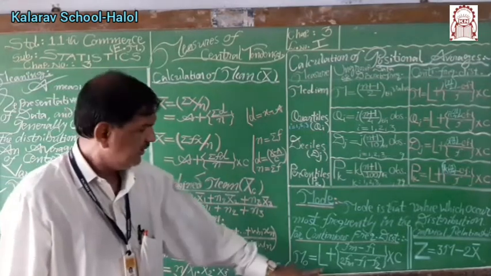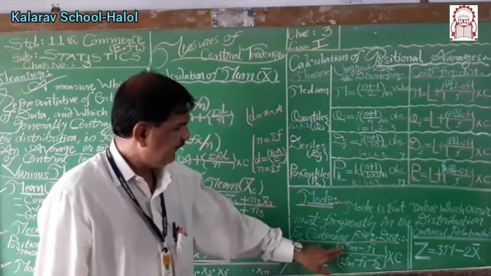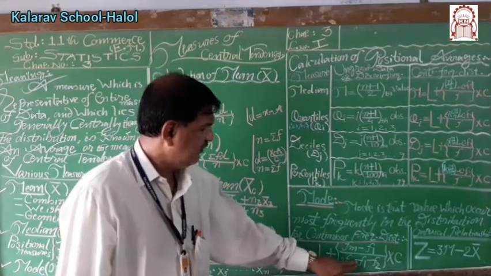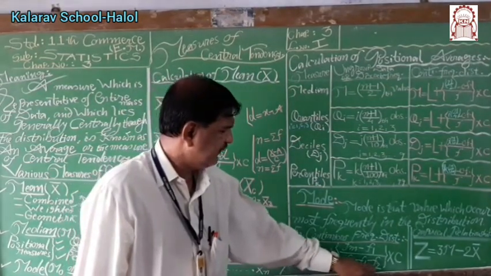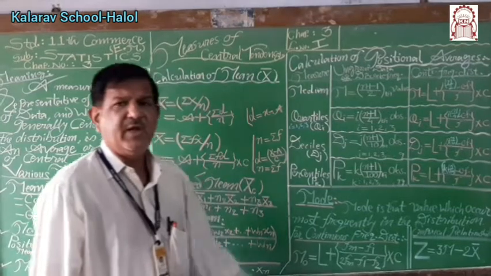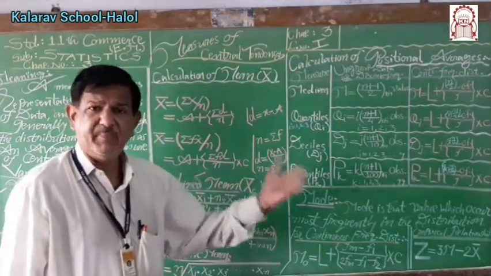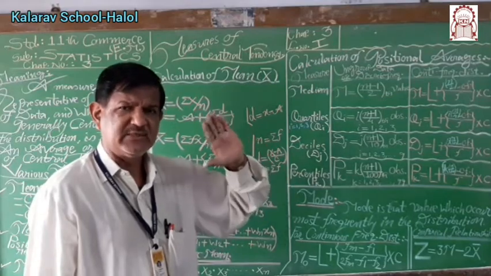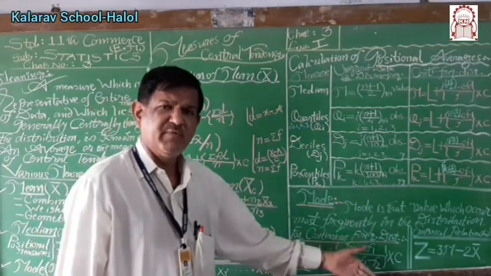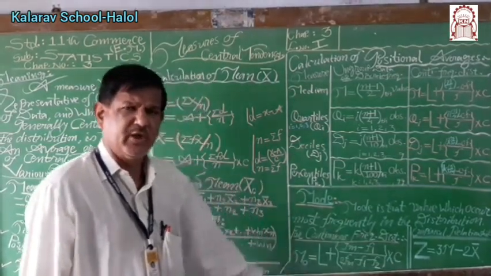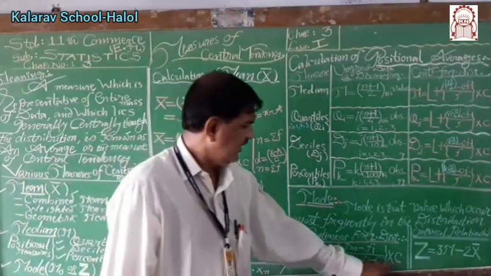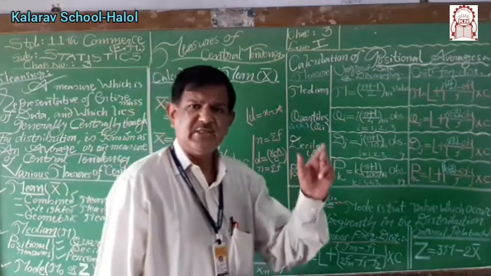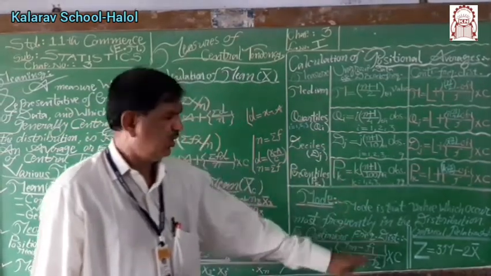Mode is given by L plus Fm minus F1 over 2Fm minus F1 minus F2, multiplied by C. Fm is the maximum value of frequency, F1 is the frequency of the preceding class, and F2 is the frequency of the following class to the modal class. And C stands for class interval or class width of the modal class.